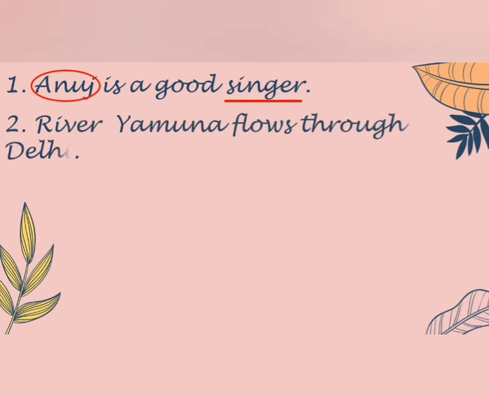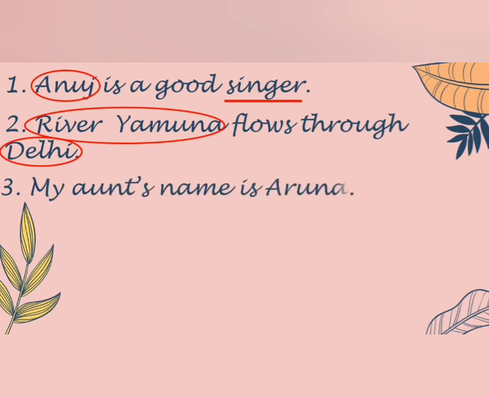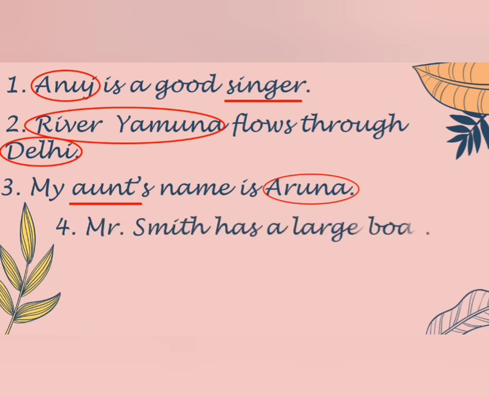River Yamuna flows through Delhi. River Yamuna and Delhi are names of a specific river and city, so they are proper nouns. My aunt's name is Aruna. Aunt is common noun and Aruna is name of the aunt, so Aruna is proper noun. Mr. Smith has a large boat. Mr. Smith is proper noun as it's a name, and boat is common noun.